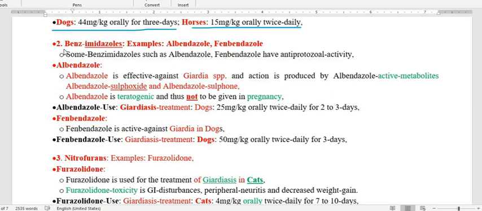Next is the benzimidazole. As we know, the benzimidazole group is mainly used as an anthelmintic, but some drugs like albendazole and fenbendazole are also used for anti-protozoal activity to some extent.